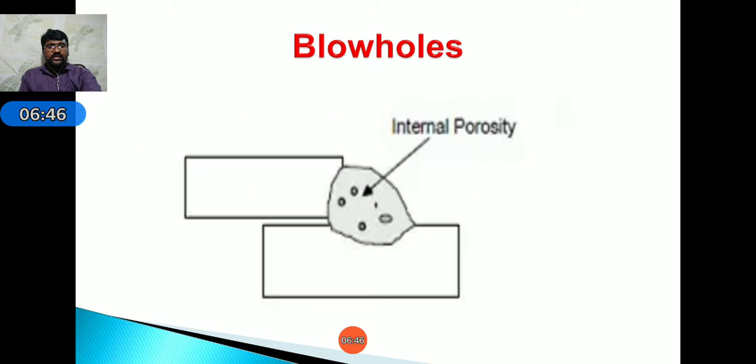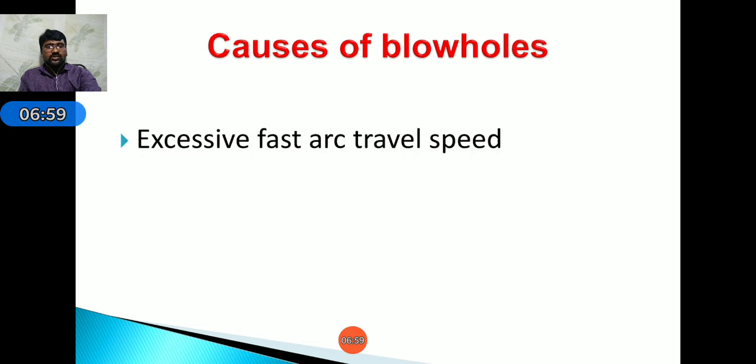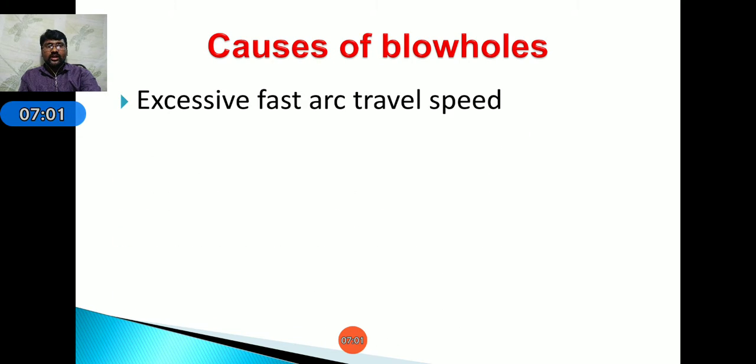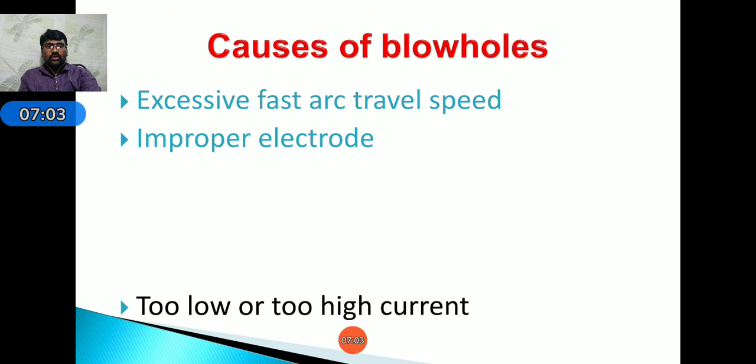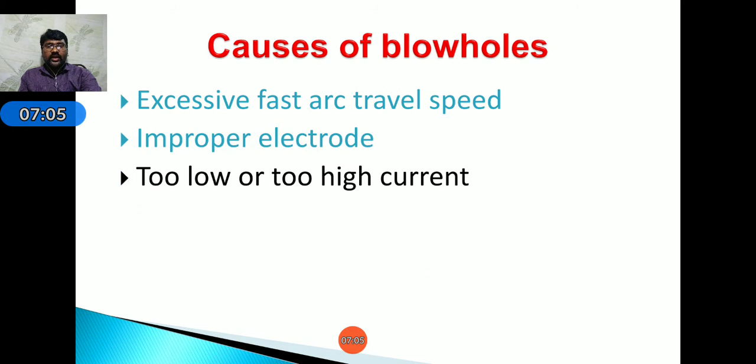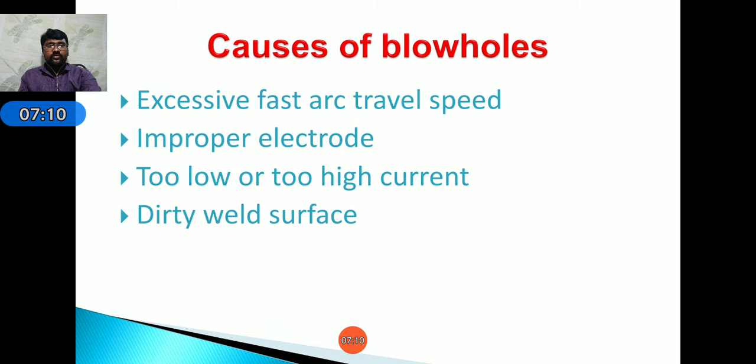Okay, next, observe here, some small holes will be created at the weld area. Due to these, the strength of the joint will be reduced. Next, the causes of blowholes: excessive fast travel speed, improper electrode, too low or too high current, and a dirty weld surface. These are the causes of blowholes.